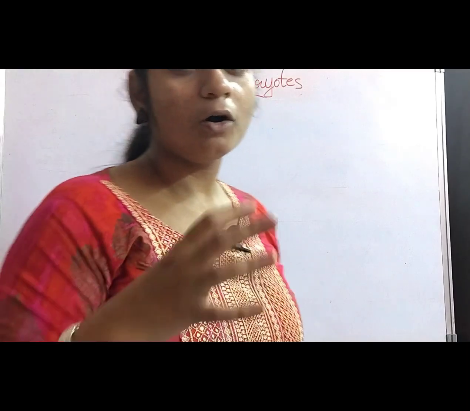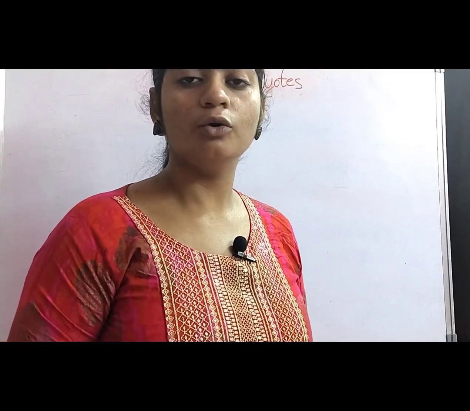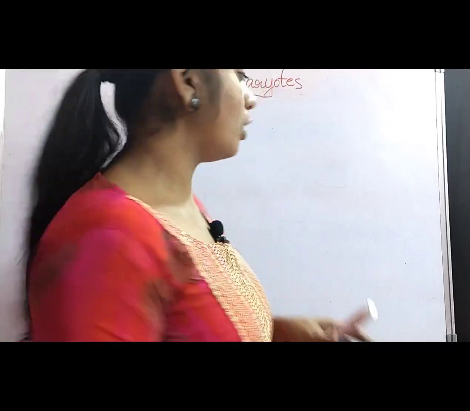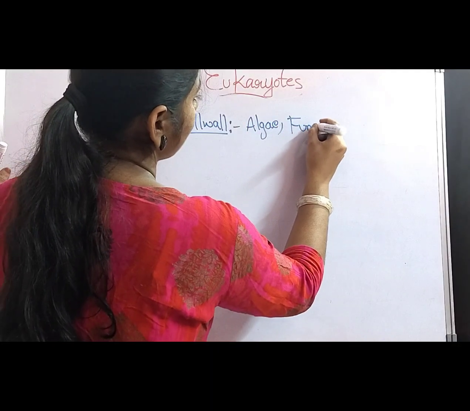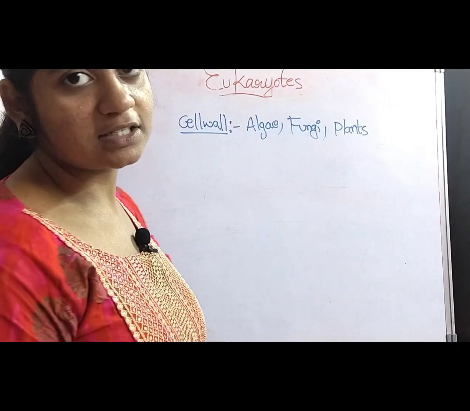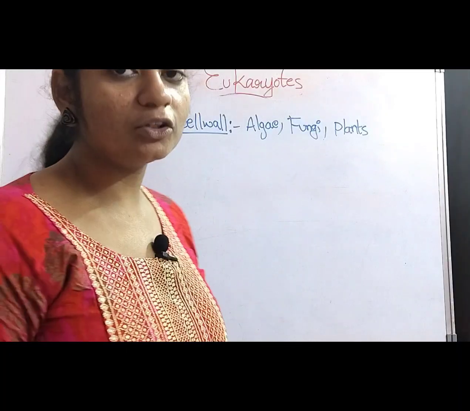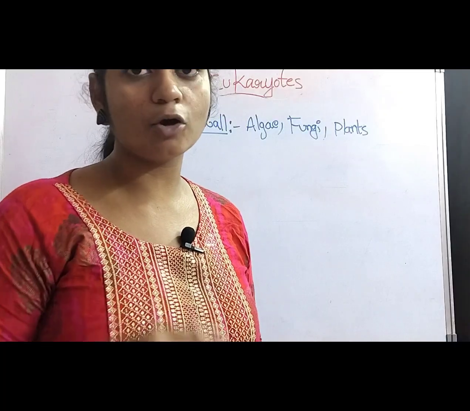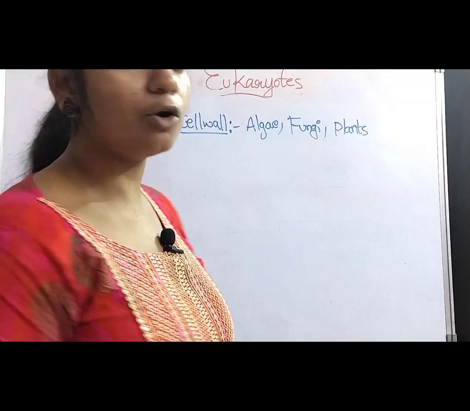Cell wall. Do all the cells included in the eukaryotes have the same cell wall composition? No. The animal cell does not contain a cell wall, and the only cells which contain a cell wall are algae, fungi and plants. The animal cell does not contain a cell wall at all. And let us discuss the composition of the cell wall. Do all the cells included in the eukaryotes contain the same composition? No. Different cells contain different compositions of the cell wall. Let us discuss the composition.